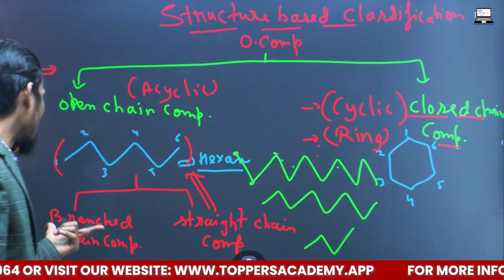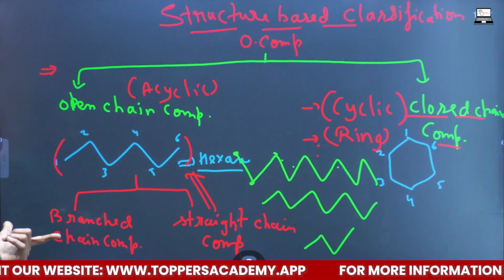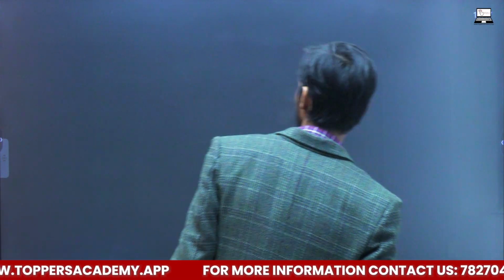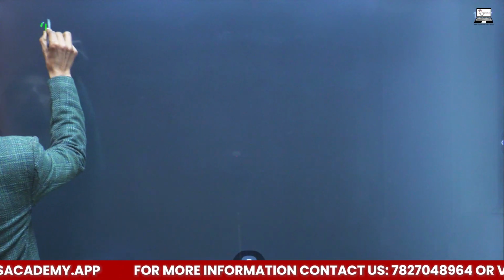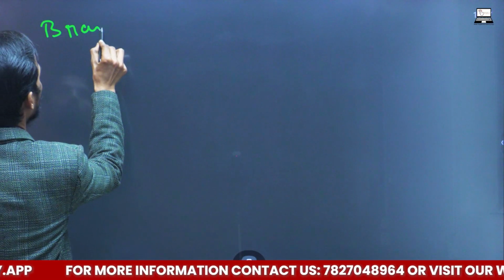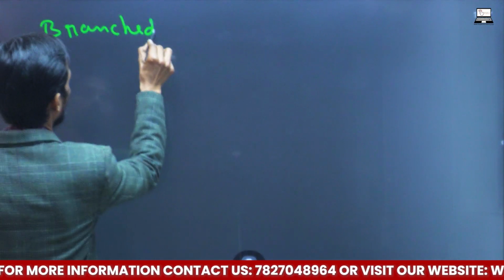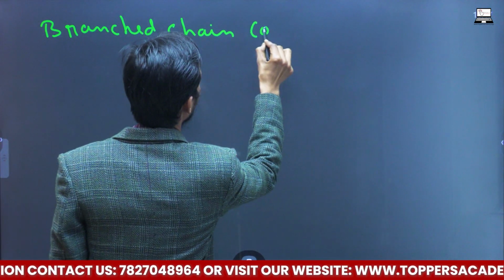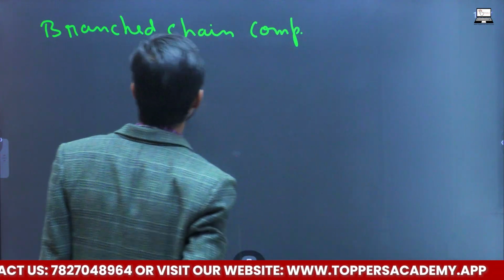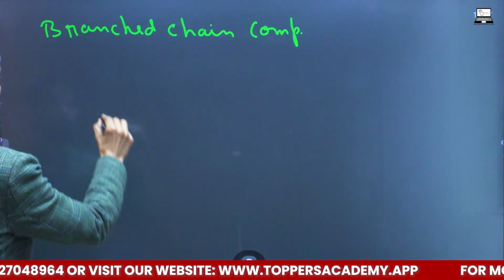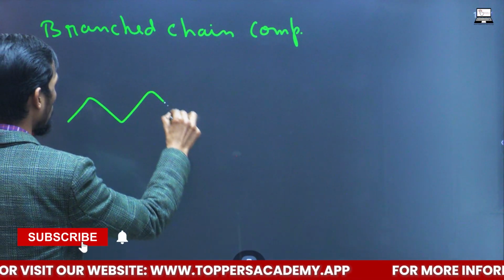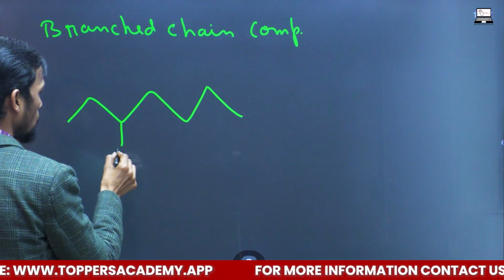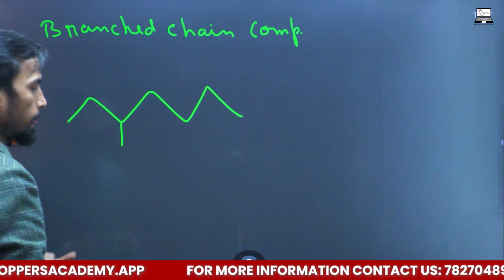But regarding this branch chain compound, if you want to see it in detail, in the branch chain compound, this is what you call a straight chain. If some branching is there like this, so this is a CH3 group again.